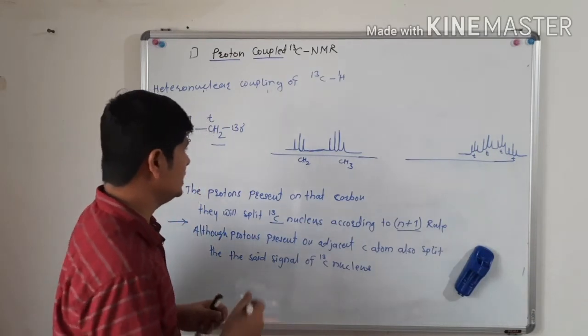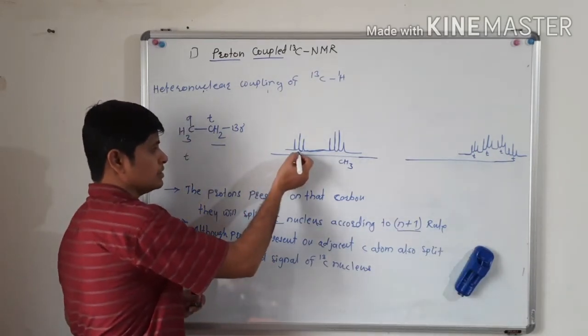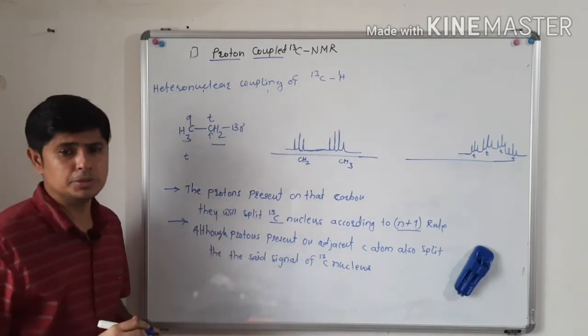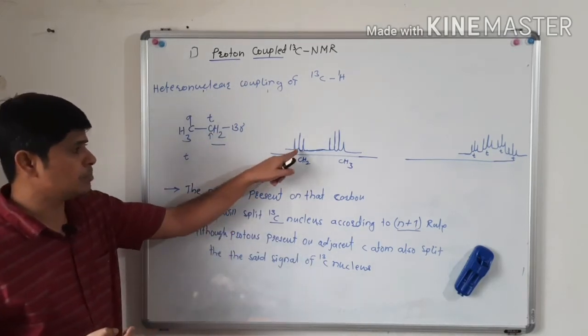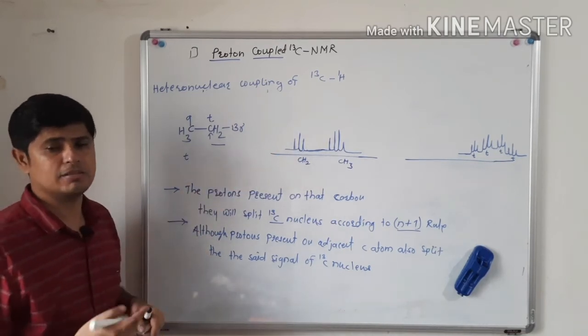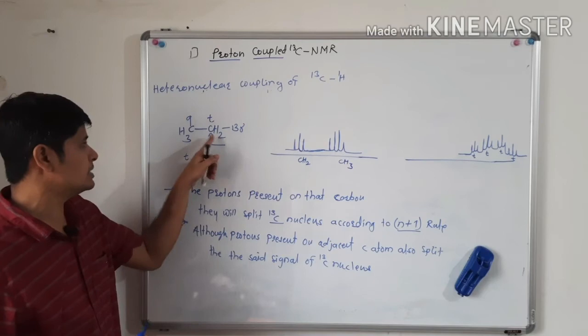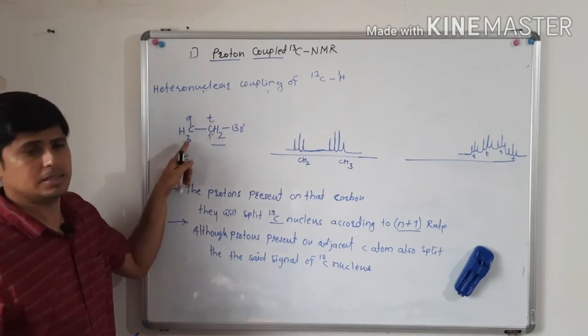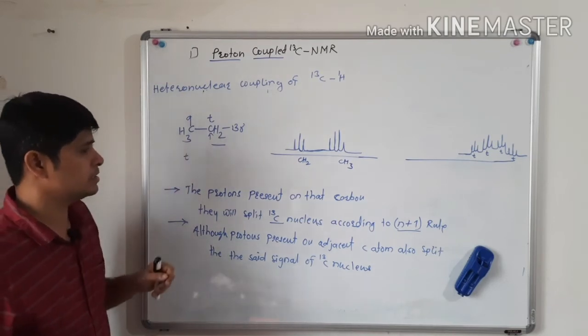Similarly, this CH2 signal, for this carbon atom, each line of this triplet will get split into what? Quartet. Why quartet? Because this CH2 carbon is having 3 adjacent protons.